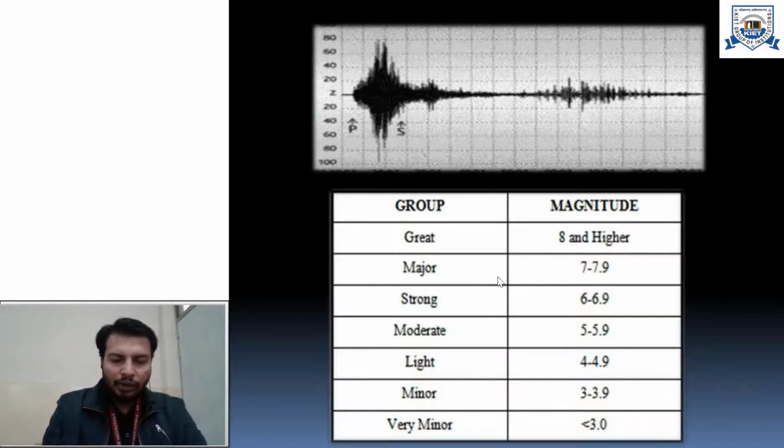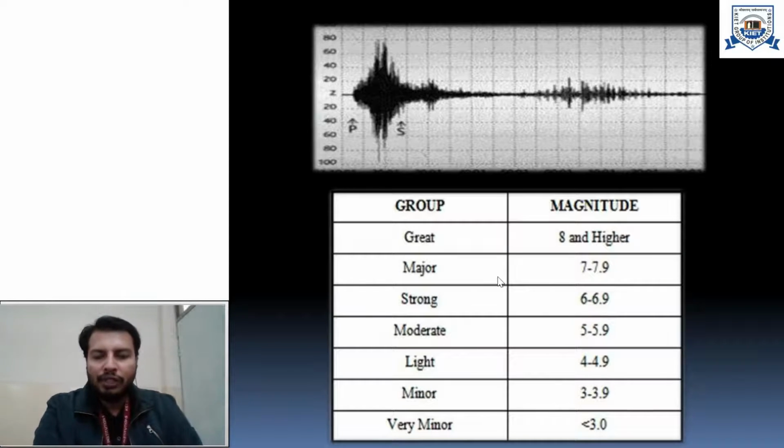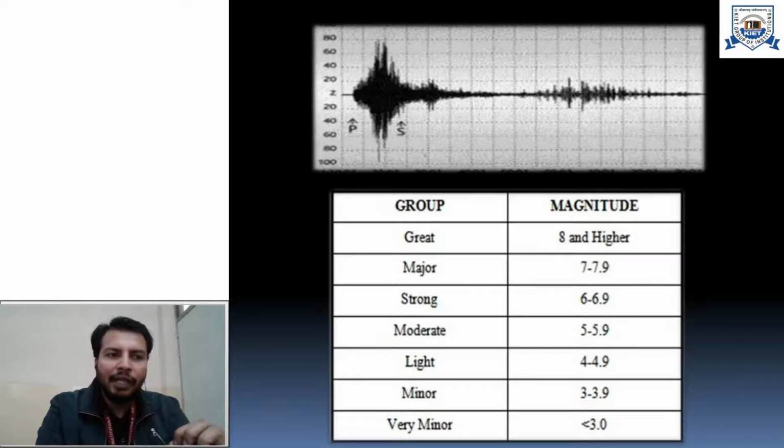We have come across two terms, magnitude and intensity. There can be some confusion between them, but what do we mean by the magnitude of an earthquake and the intensity of an earthquake? At the point of origin under the interior of Earth, where the energy is getting released, that amount of energy, if we quantify it, is called the magnitude of the earthquake.